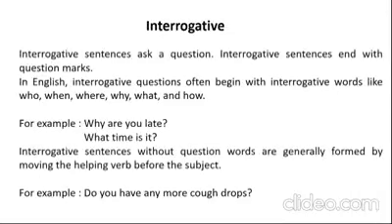The second type is interrogative. Interrogative sentences ask a question. Interrogative sentences end with question marks. In English, interrogative questions often begin with interrogative words like who, when, where, why, what, and how. For example, why are you late? What time is it? Interrogative sentences without question words are generally formed by moving the helping verb before the subject. For example, do you have any more cough drops?